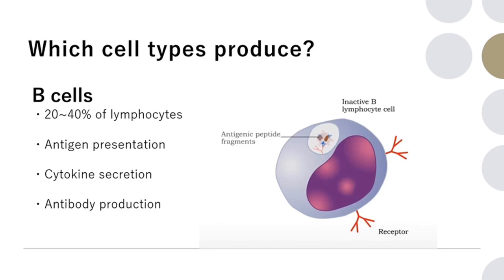When B lymphocytes release cytokines, they invite white blood cells in the form of phagocytes to the areas where B cell antibodies have attached to antigens. Cytokines are signaling molecules and essential for cell-to-cell communication.